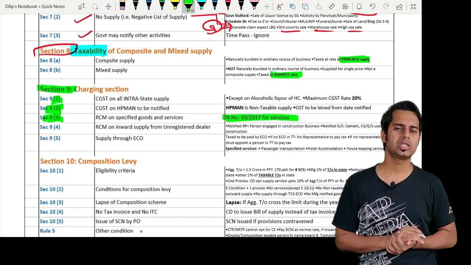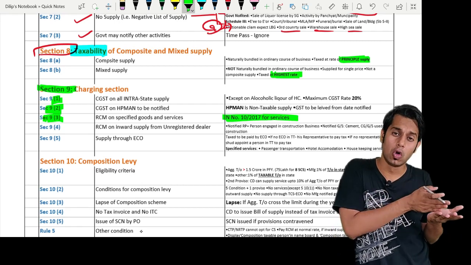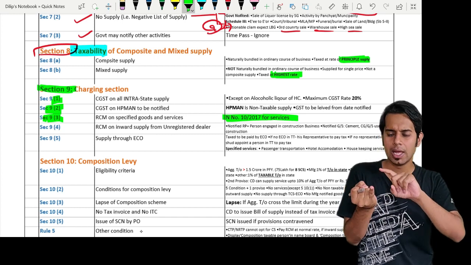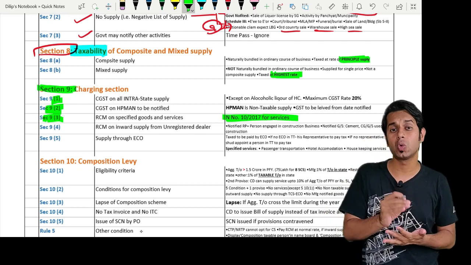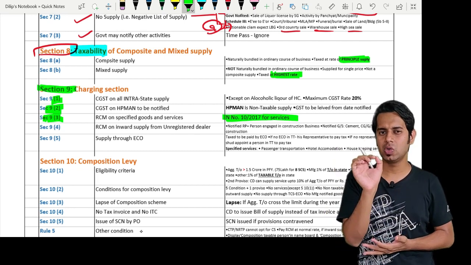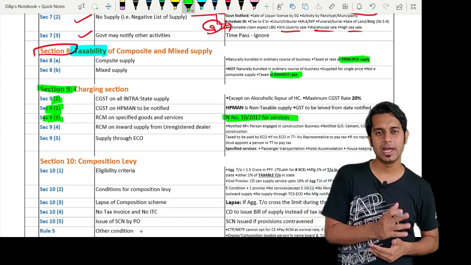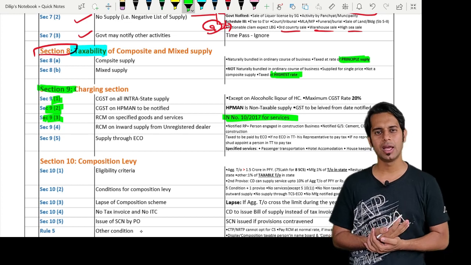Now, there is one more addition which has been made. If renting of immobile property services is provided by government, what does government mean, sir? Government means central government, state government, local authority and union territory. If renting of immobile property is provided by government to a registered person, a person who is registered under the GST Act, then the tax will have to be paid by the recipient, that is the registered person, under reverse charge.